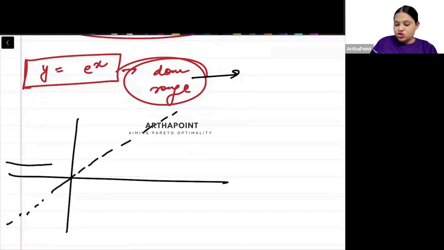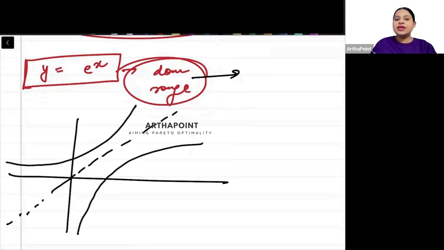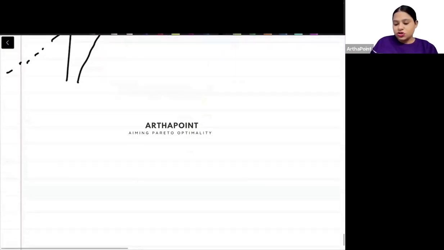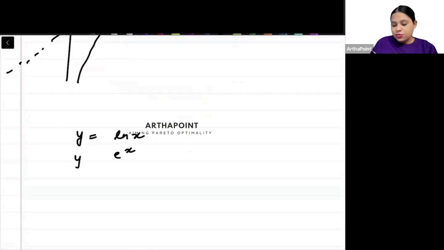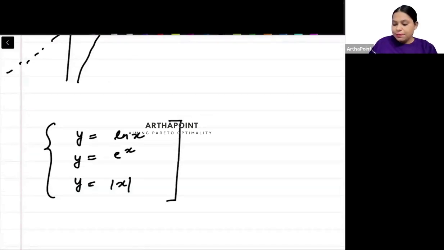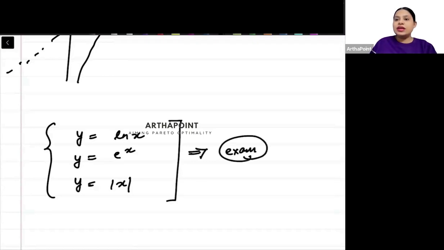Right? So if one function is drawn like this, the other function is drawn like this. Understanding the basics of functions is important. These are some basic functions. You have to remember them. y is equal to log x, y is equal to e to the power x, y is equal to mod x. Right? These three are basic functions which can be asked in the exam. We should know their properties.